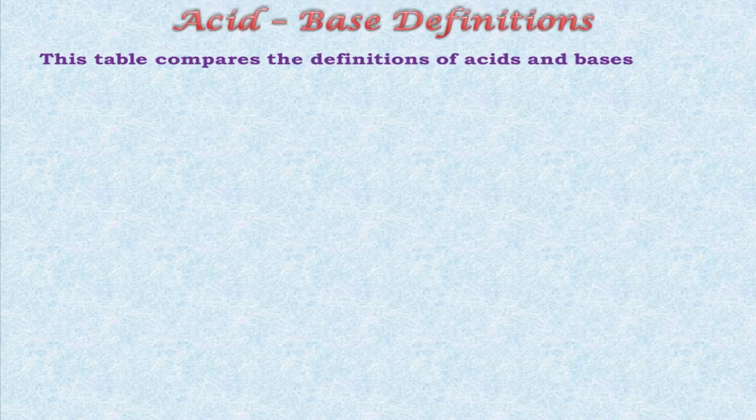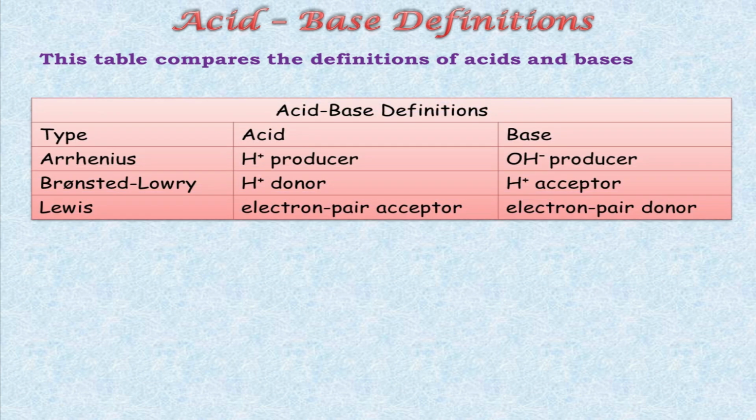So from these three theories, we got three definitions of acids and bases. This table compares the definitions of acids and bases according to all three theories. The first theory was Arrhenius theory. According to Arrhenius theory, acids were hydrogen ion producers and bases were hydroxyl ion producers. The second theory was Bronsted-Lowry theory. According to that theory, acids were hydrogen ion donors or proton donors and bases were hydrogen ion acceptors or proton acceptors. The third theory was Lewis theory. According to this concept, acids are electron pair acceptors and bases are electron pair donors.